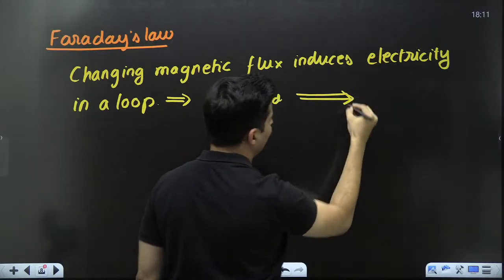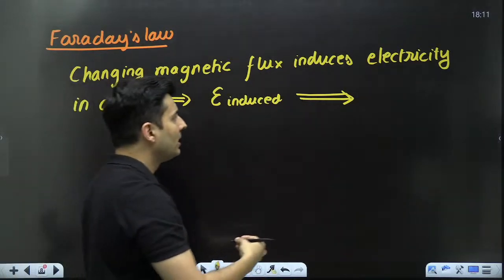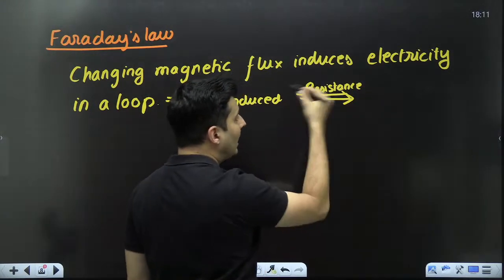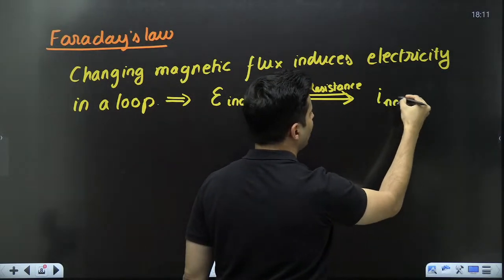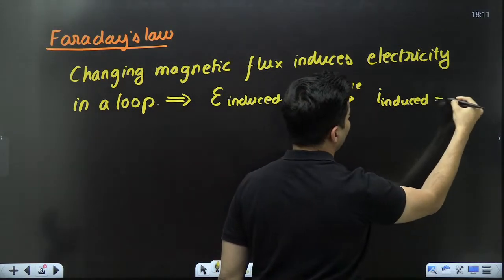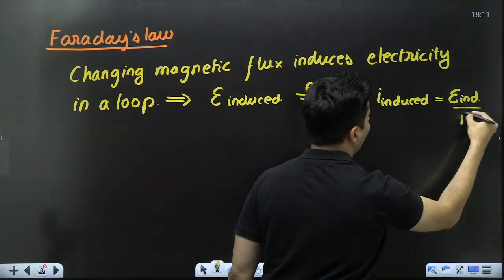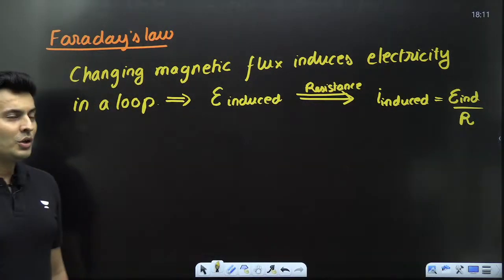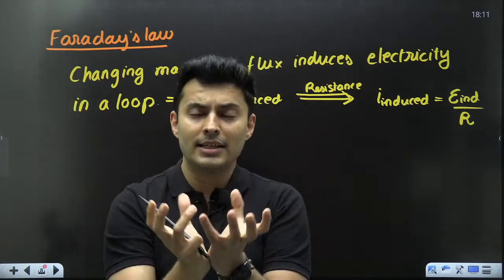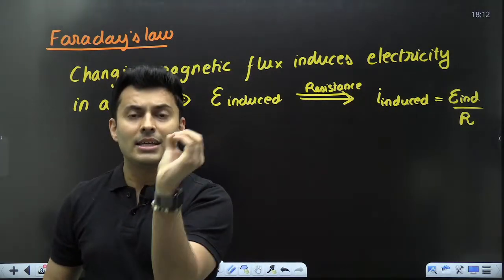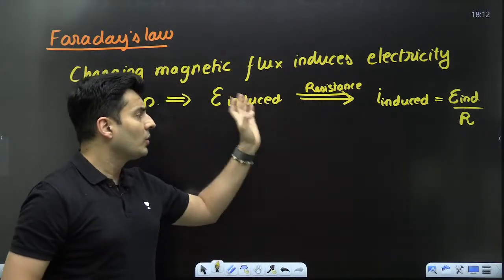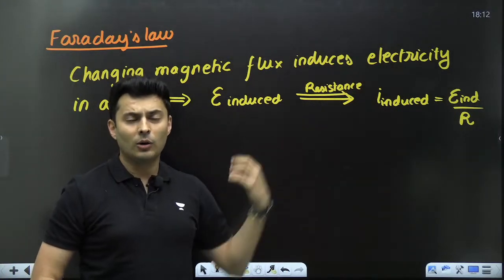Because there is EMF in that particular coil or loop, and the coil might have some resistance, that resistance decides the induced current, because induced current will be the induced EMF divided by the resistance. So whenever flux changes in a coil, electricity is created, and in that loop the EMF generated behaves like a battery. That EMF is going to decide how much current will be created along with the resistance.